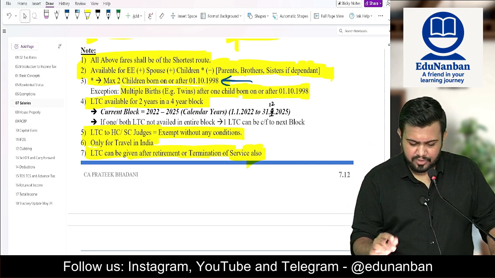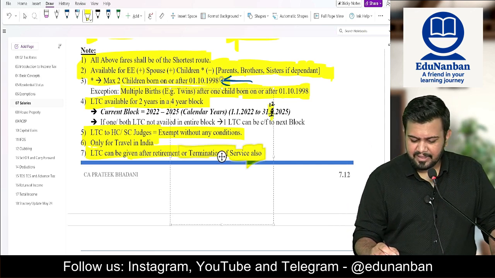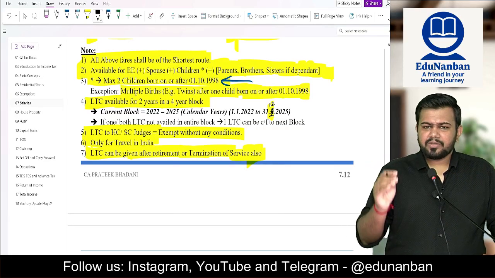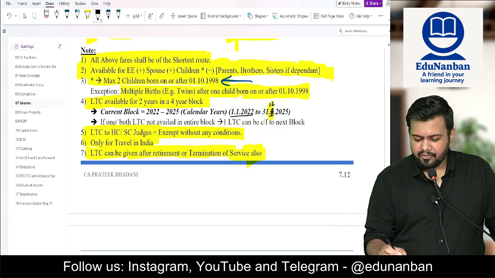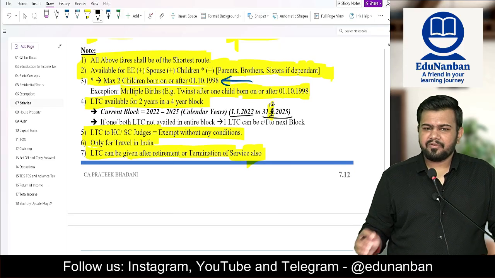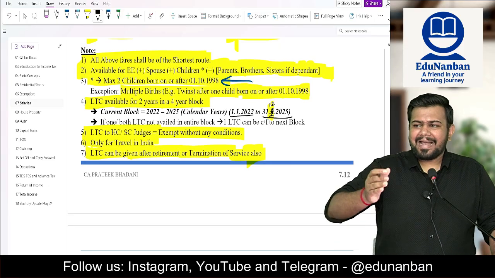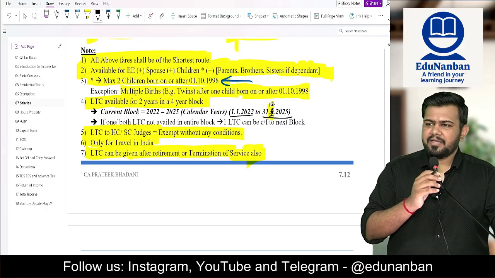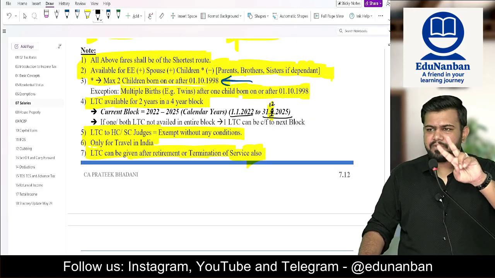Here I told you to change the notes. I think you have revised it. I have by mistake given 31.3. Please change it to 31.12. So the current block which is going on is 1/1/2022 to 31/12/2025. It is a calendar year block. Okay, January to December. In this 4 calendar year block, LTC exemption can be claimed 2 times.